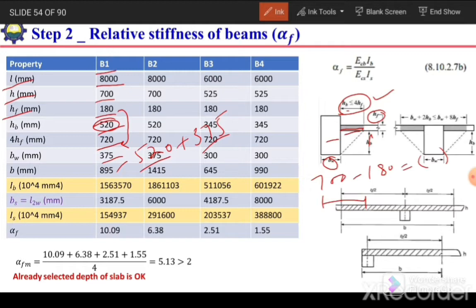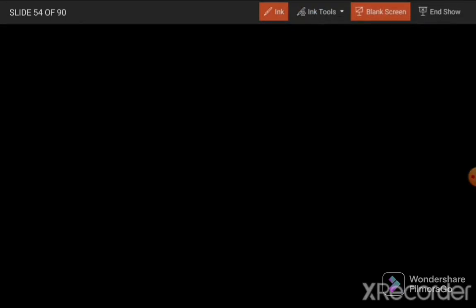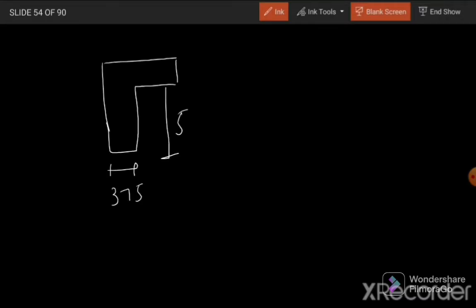Okay, so now we have the dimension of section, then we can calculate the second moment of area for beam. How can we do that? Now we have section like this. This is 375. This is 520. This is 180. And this total is 700.